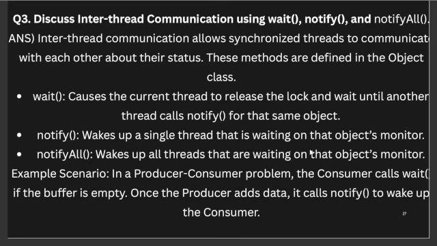The next question will be: discuss inter-thread communication using wait, notify, and notifyAll. So this is the most important question. Inter-thread communication allows synchronized threads to communicate with each other about their status, and these methods are defined in the Object class. We have wait, which causes the current thread to release the lock and wait until another thread calls notify for that same object. Notify wakes up a single thread that is waiting on the object monitor, and notifyAll is basically for waking up all threads that are waiting on the object monitor.